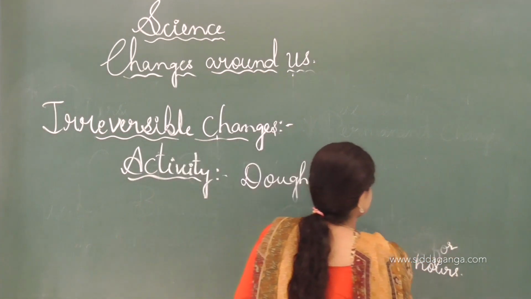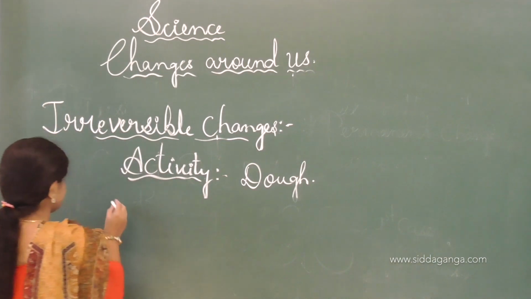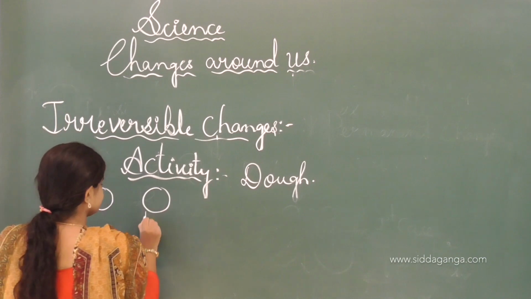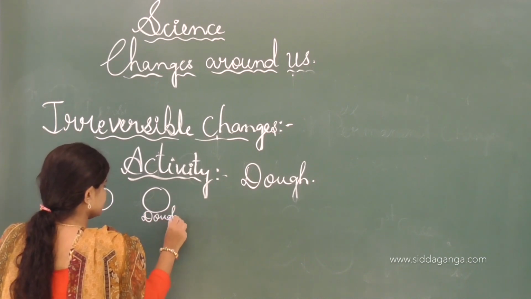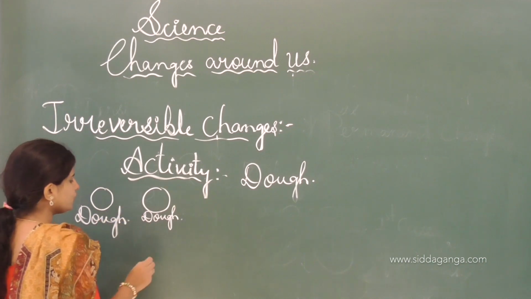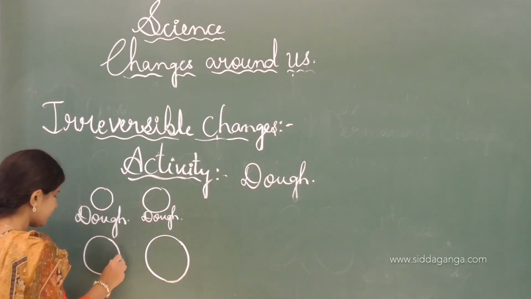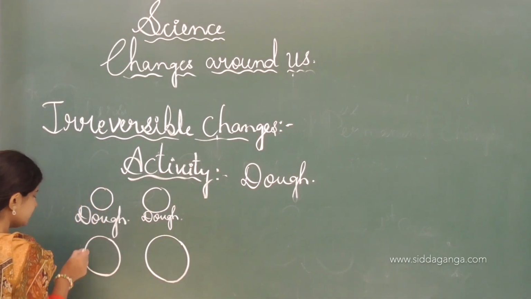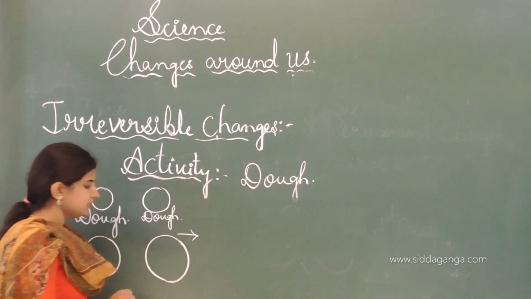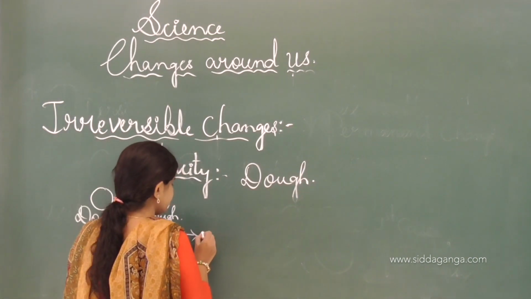I will write here. First we take dough, and this dough we make into the chapati, like that circular shape, by using the roller. In the first case, you keep this chapati aside in a shadow place for around a few hours.